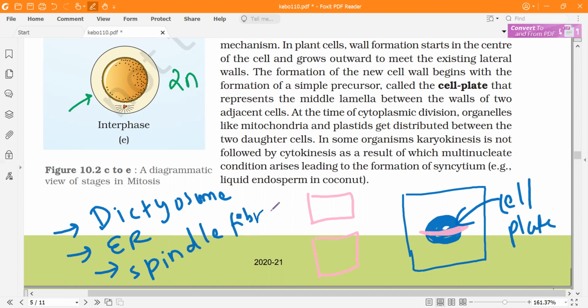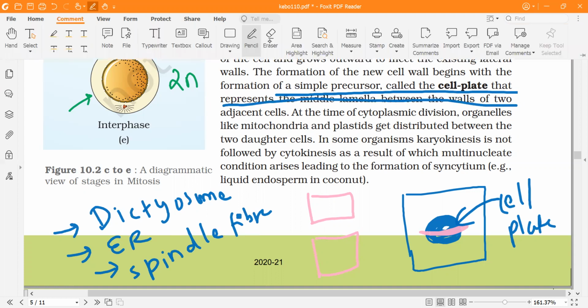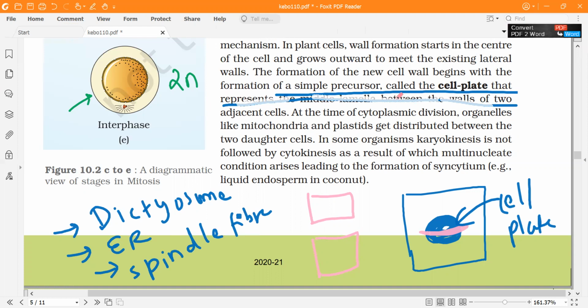So it is opposite to animal cell. Okay, in plant cell what will happen? It will start from the center. Okay, this is what they have mentioned. Because plant cell has a cell wall, it will start from the center and go towards the periphery. Okay, in animal cell it was the opposite, from periphery to center.